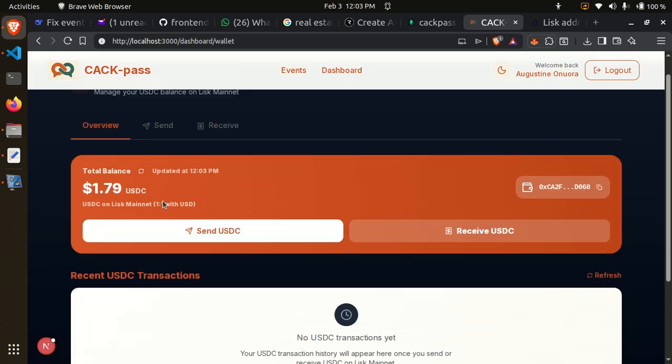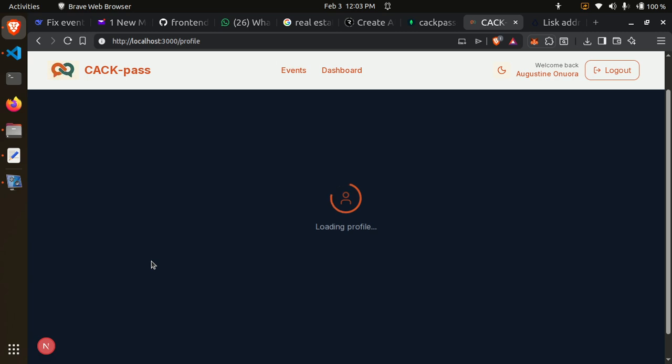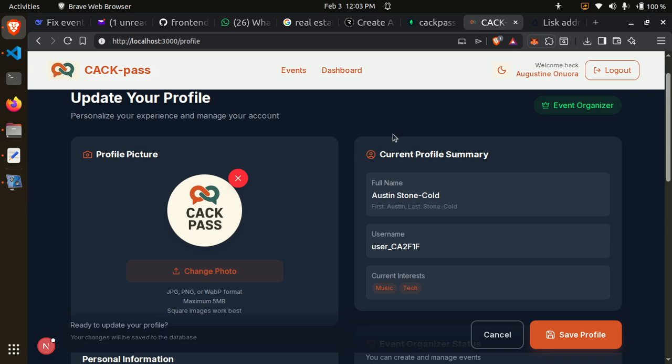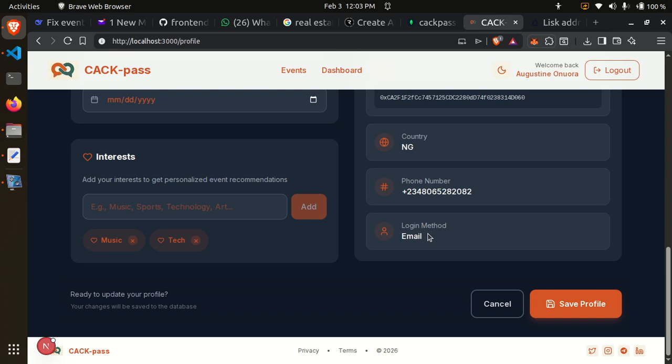Then we also have update your profile. This is a place where you can update other portions of your profile. Remember, when you were creating, you only added email and phone number, but there is more to it.